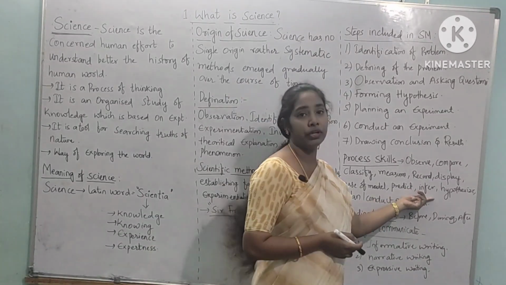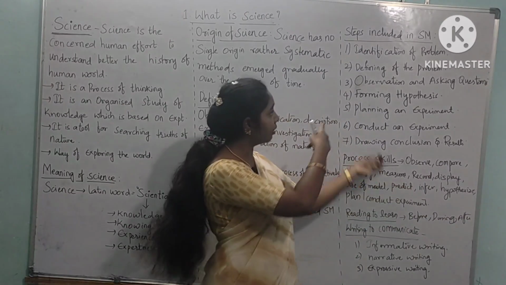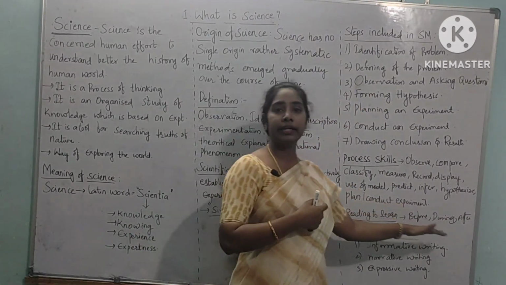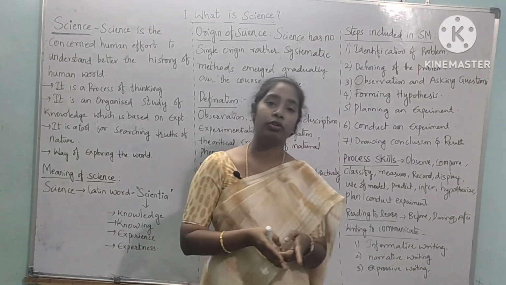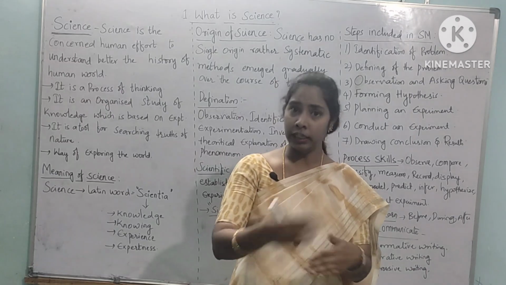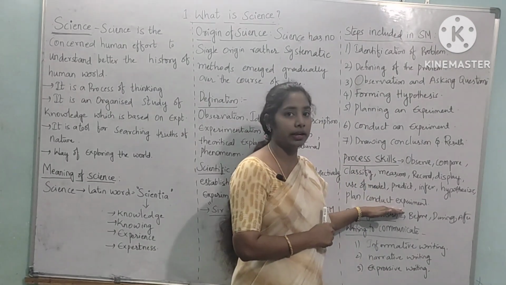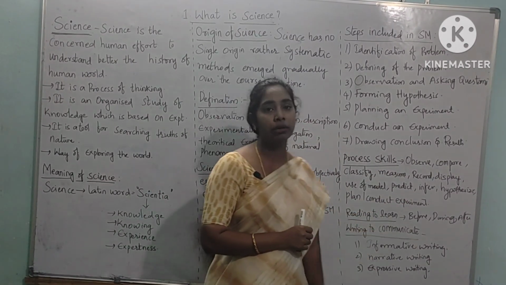Next, you will infer. Next, hypothesis. About hypothesis I already gave in the steps. Next thing, plan or conduct an experiment. At last you will conduct an experiment. You will plan it out and then you will conduct an experiment. Okay, so this is the process skill which is there in the textbook. Next, it is followed by reading to learn and writing to communicate.